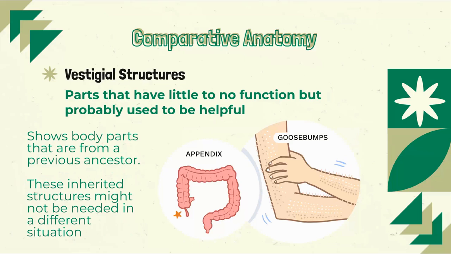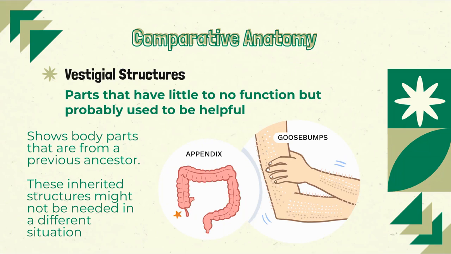Vestigial structures are another type of comparative anatomy that we can look at. Vestigial structures refer to parts that have little to no function, but probably used to be helpful. This shows body parts that are from a previous ancestor. These inherited structures might not be needed in a different situation.